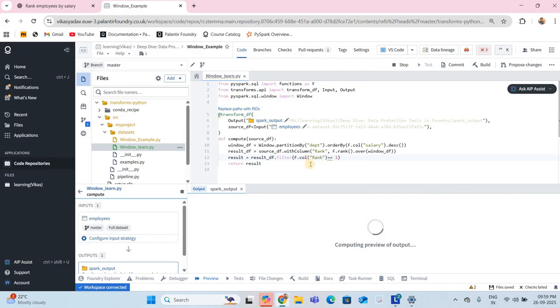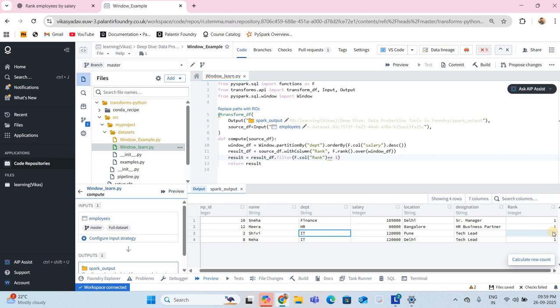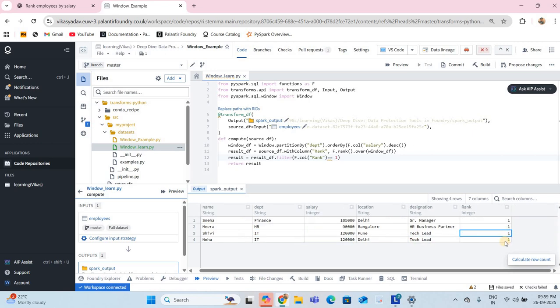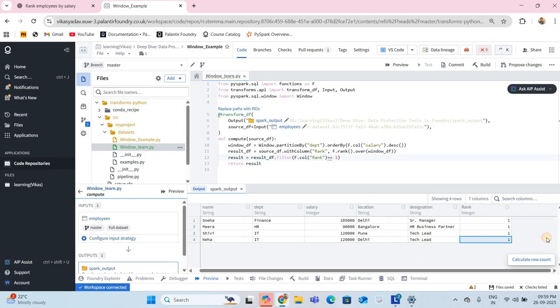Let it commit. Yeah, so for ranking 1, there is 1 1 1 1. Here we have two IT rows with the first ranking. So that is the problem with rank actually. If there is a duplicate, two people having the same salary amount, then it will give the result two times or multiple times.